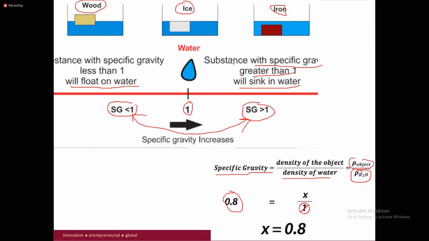Just multiply this one with this one, you can get x. If you have any other units, then you will get the same units here. So this is how we can calculate the density based on specific gravity.